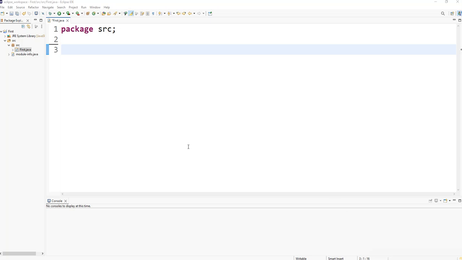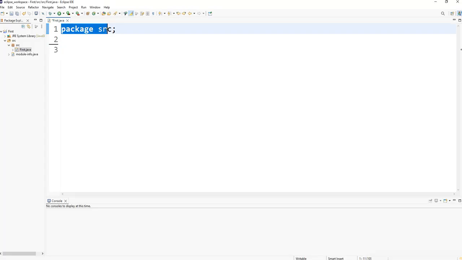As you can see on your screen, there is an interesting line, package source semicolon. I'm not going to explain this line now, because I will describe and explain it later.